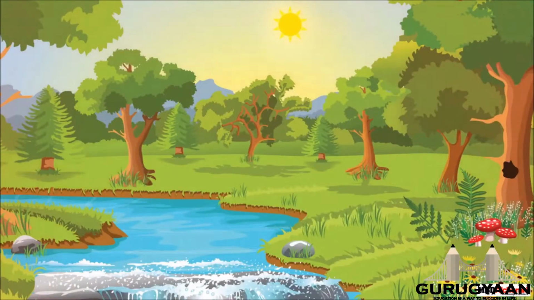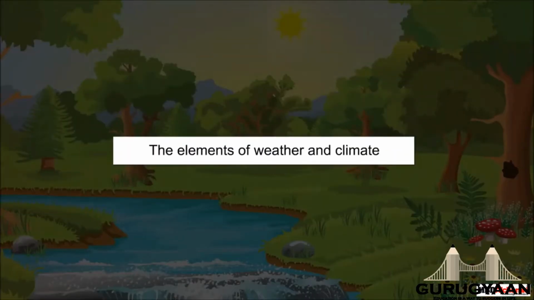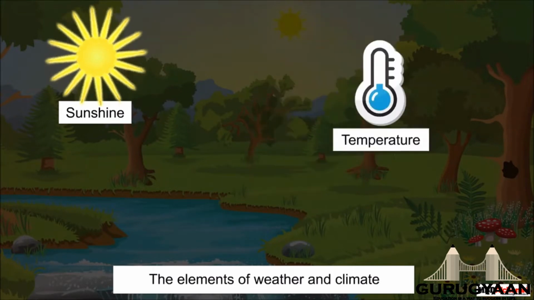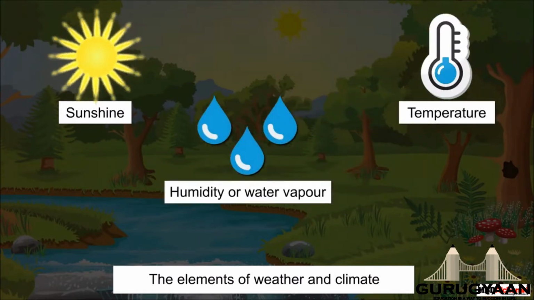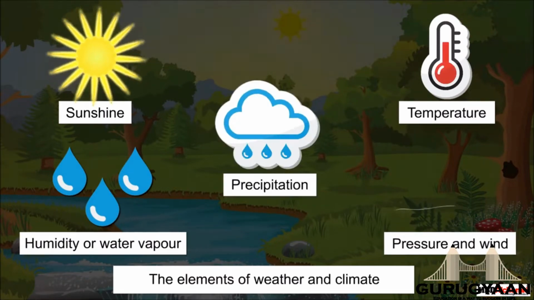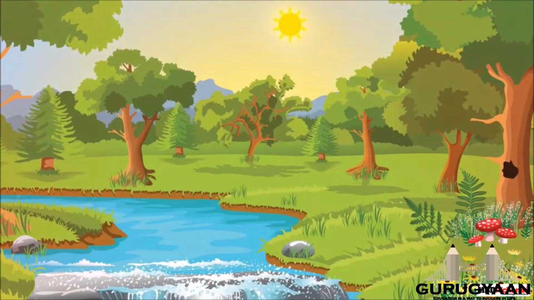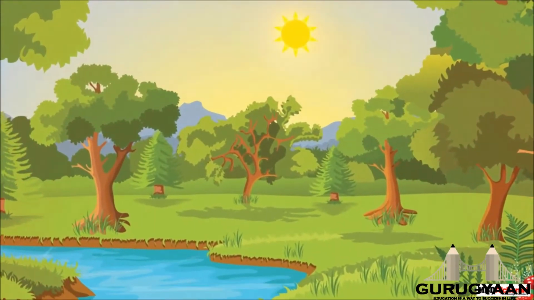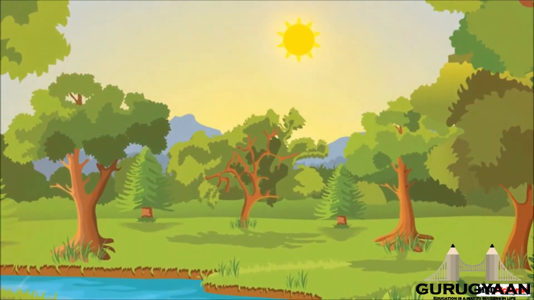Now let us discuss the elements of weather and climate. The elements are same for both. These are sunshine, temperature, humidity or water vapor, pressure, wind, and precipitation. We often notice that the weather conditions fluctuate during the daytime, even with a little change in the sky condition.